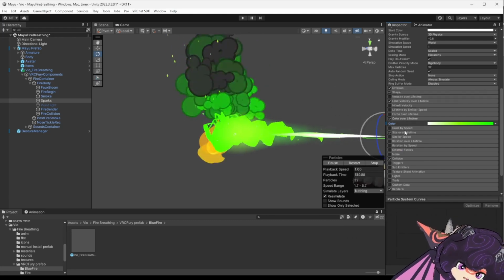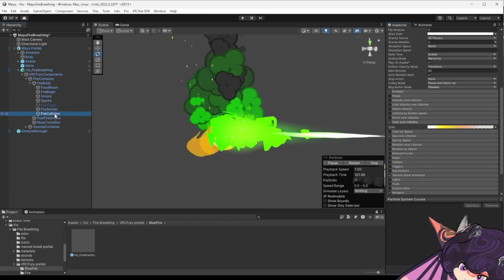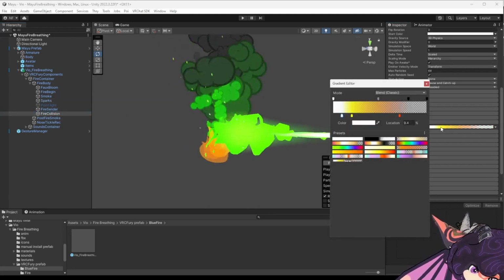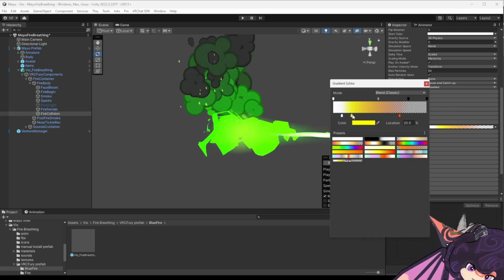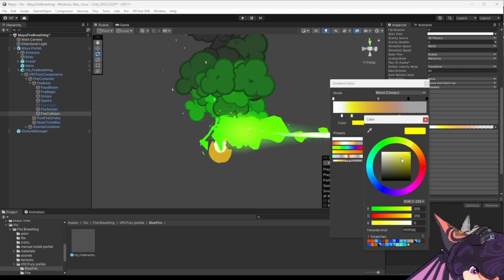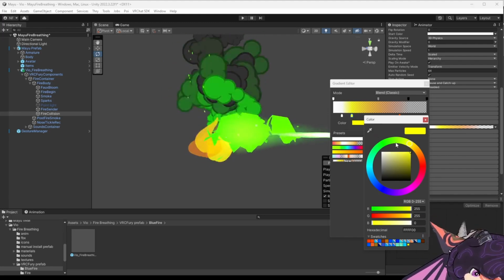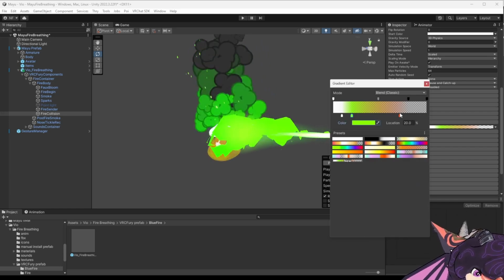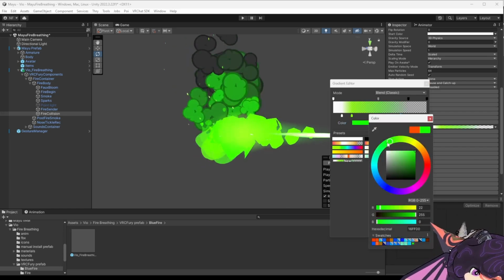Just little rules like that help me move faster. Because this is so much fun. I'll sit here for hours playing with particles. Lime green. Deeper green.